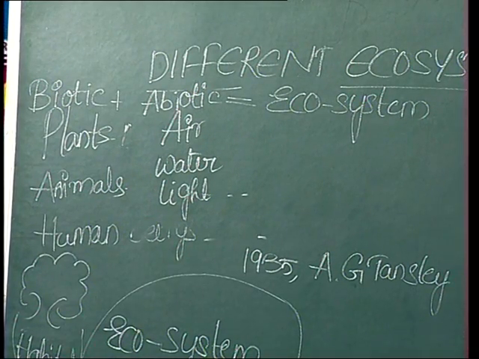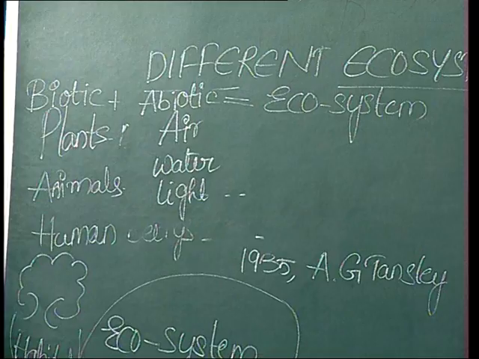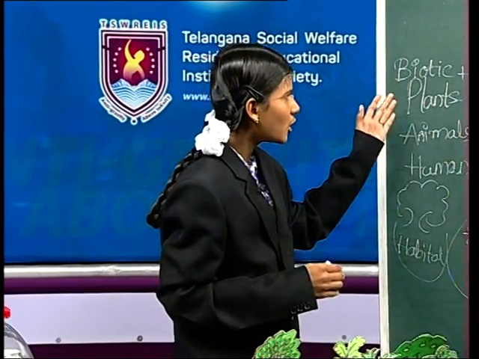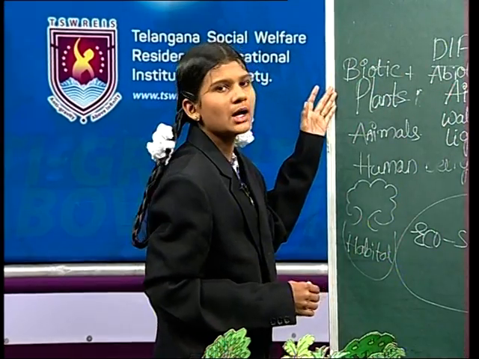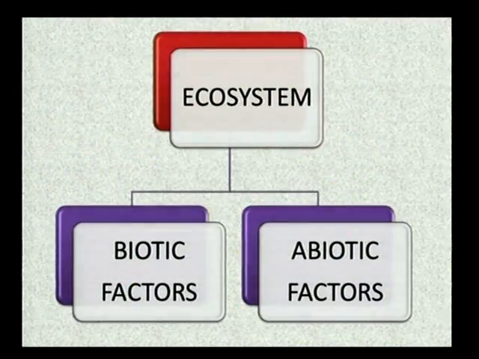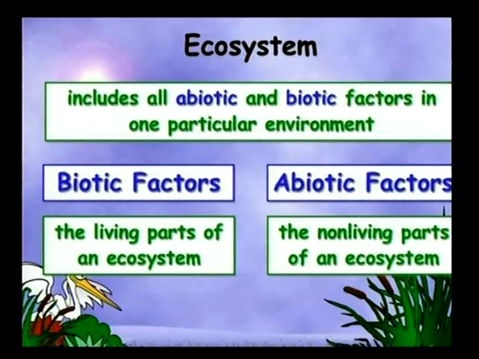Biotic and abiotic components are interlinked with each other and interact with each other. Biotic components depend on abiotic components, and abiotic components depend on biotic components. See here, an ecosystem consists of two factors, biotic and abiotic factors. Biotic factors are the living parts of an ecosystem. Abiotic factors are the non-living parts of an ecosystem.